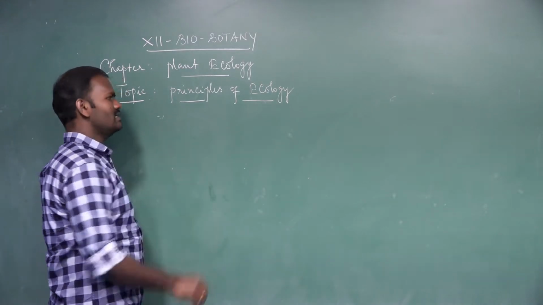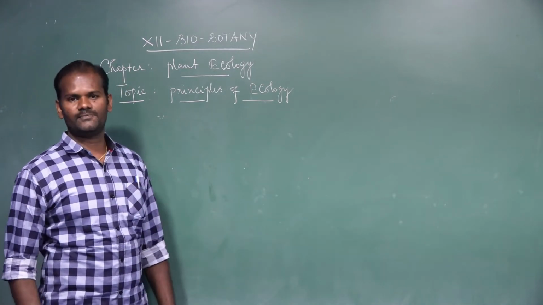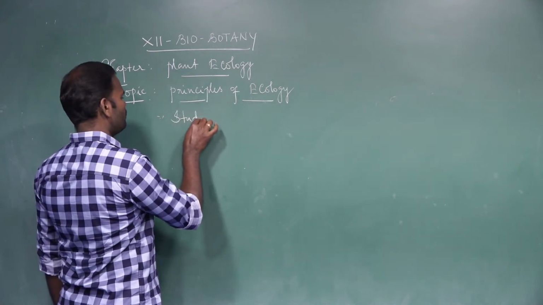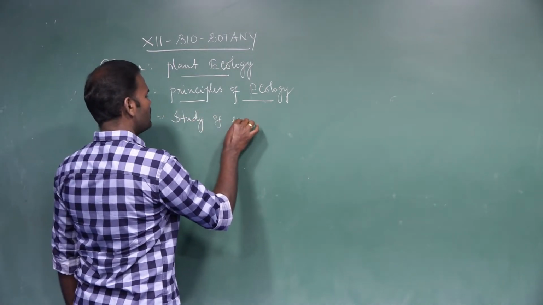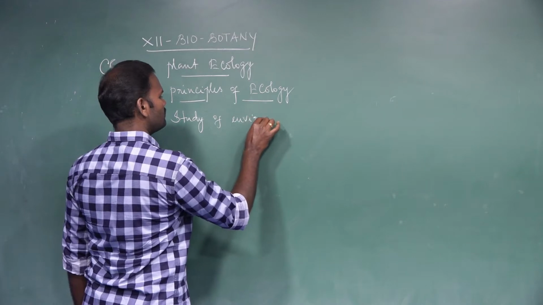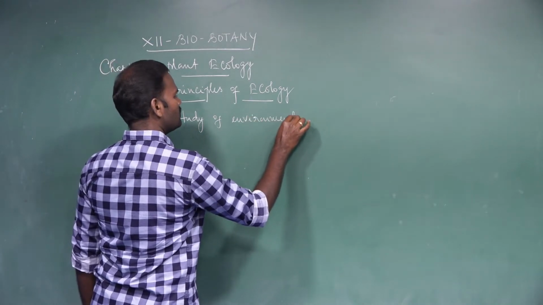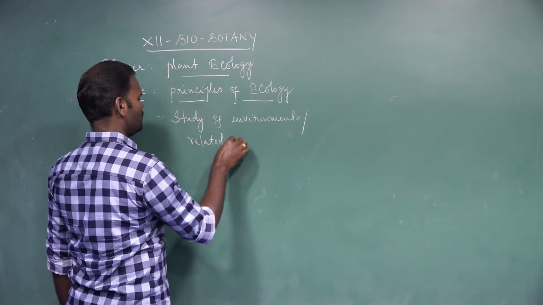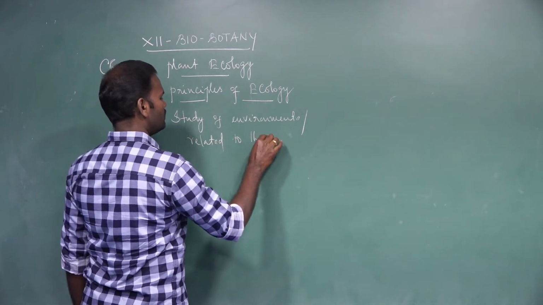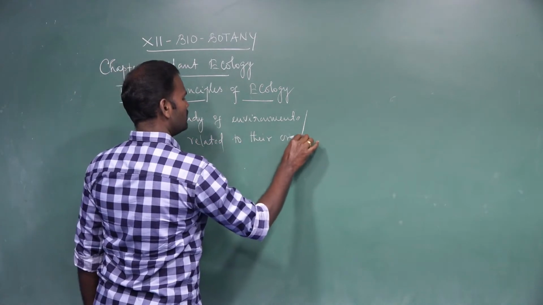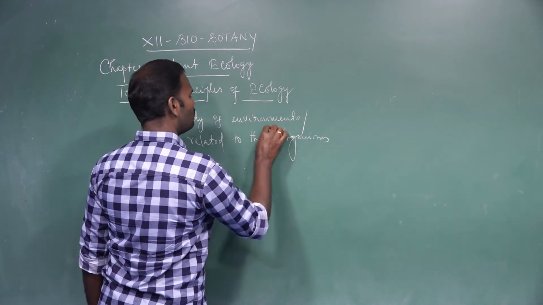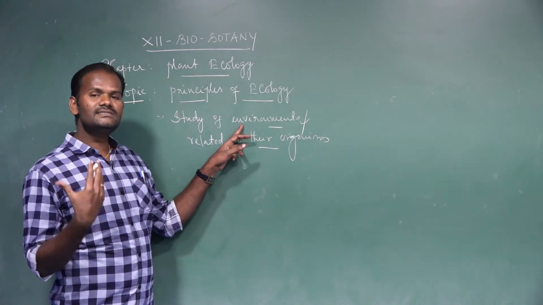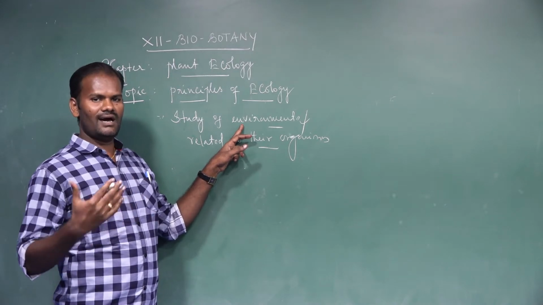Ecology is a branch of biological science that deals with the study of the environment and related organisms. This is called plant ecology. To study the environment, in the sense of what encircles us, what is in and around us.